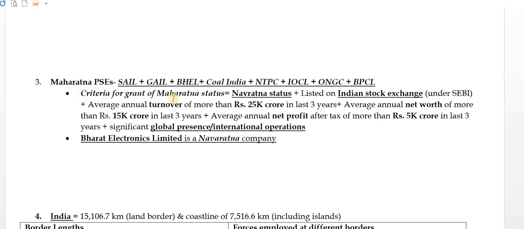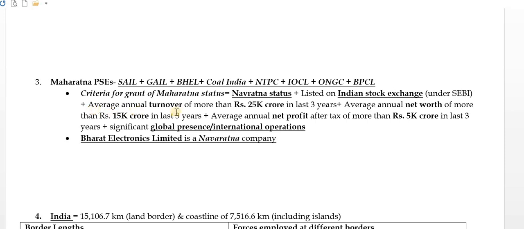So what is the criteria for granting of Maharatna status? First of all, you have to be Navaratna status. So now Bharat Electronics Limited can apply for Maharatna status. But other than Navaratna status, you must be having other things also. And what are those other criteria? Listed on Indian Stock Exchange. You have to be listed on the Indian Stock Exchange as a company under SEBI rules, that is Securities and Exchange Board of India.